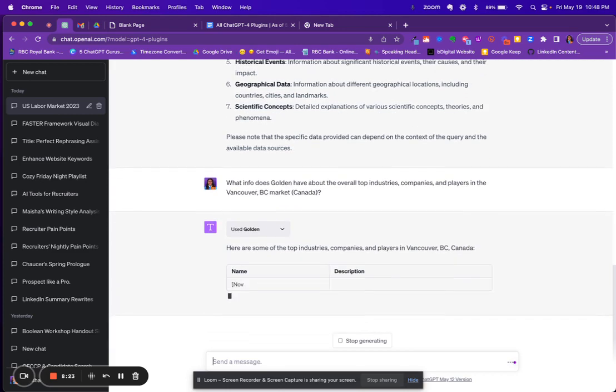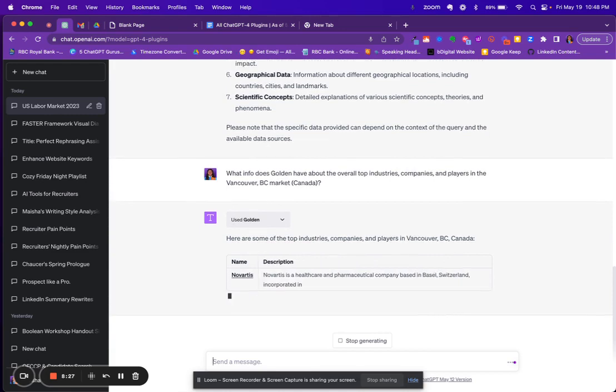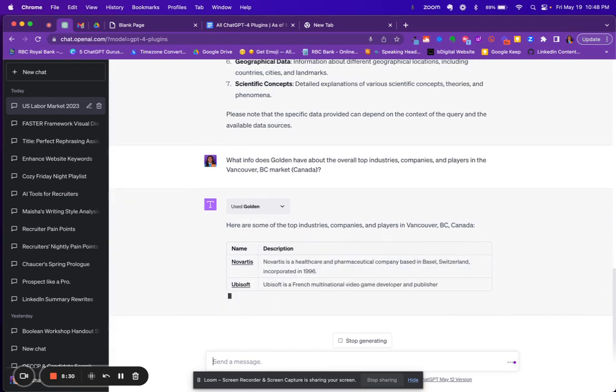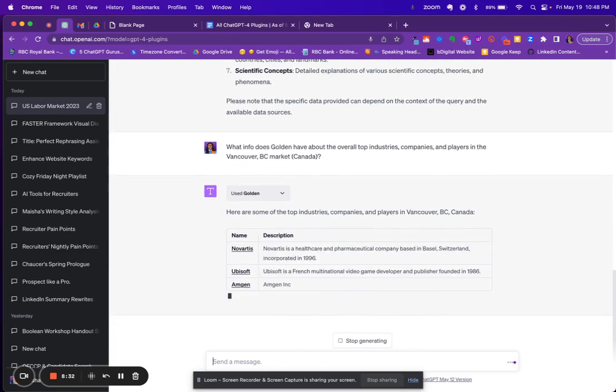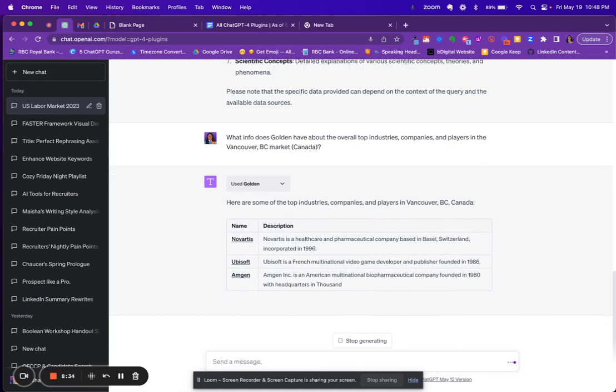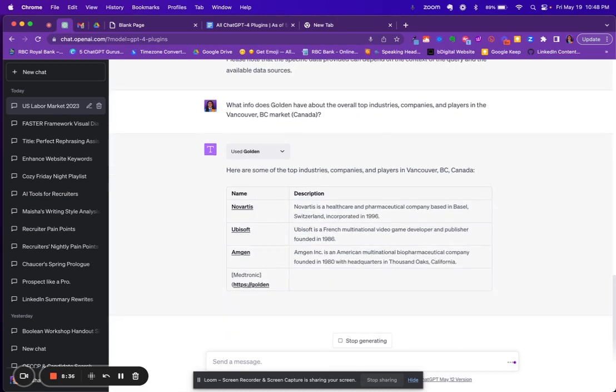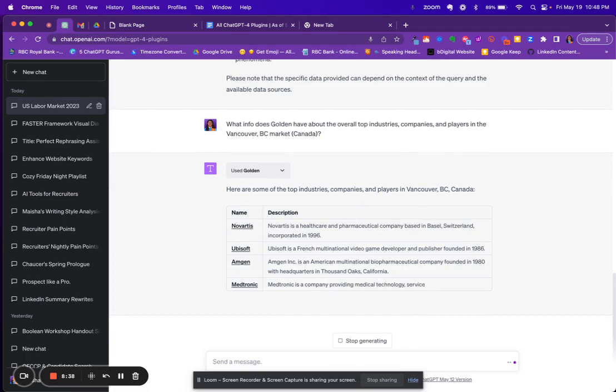All right, here we go. Ooh, okay. We're getting a little GitHub-style table here. I'm liking it. Novartis. Okay. So it's giving us the top industries, companies, and players in the Vancouver, BC market. Obviously, I would have to suss this out. I would have to double check all of this.